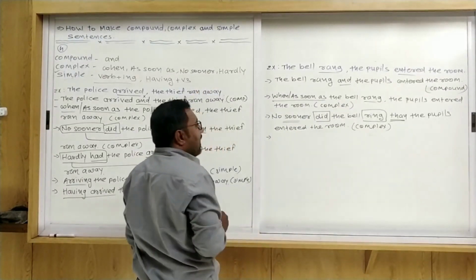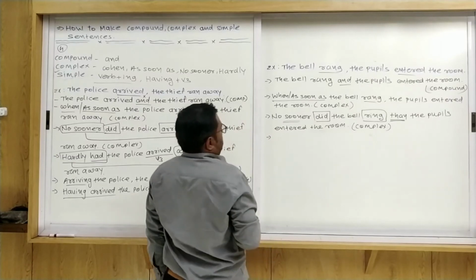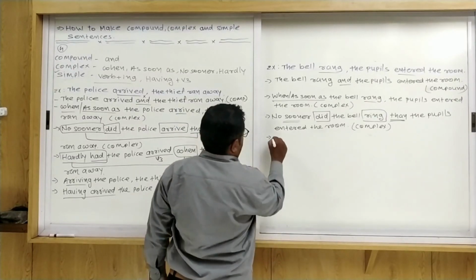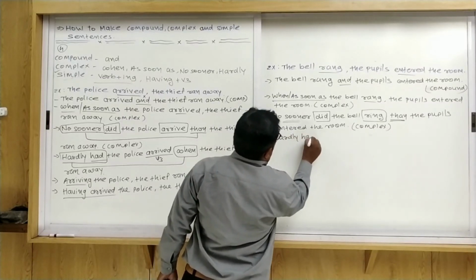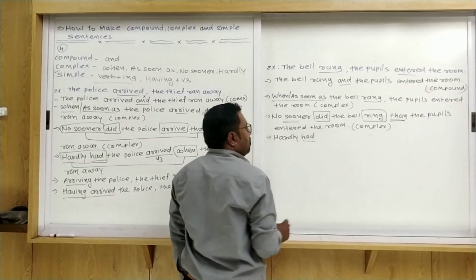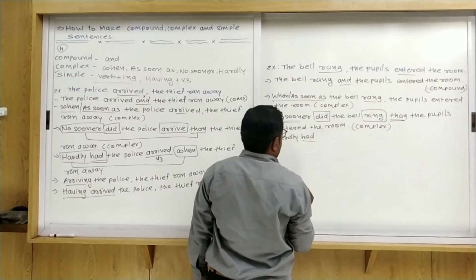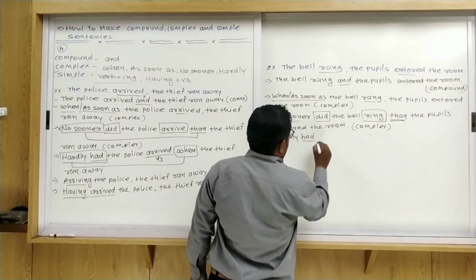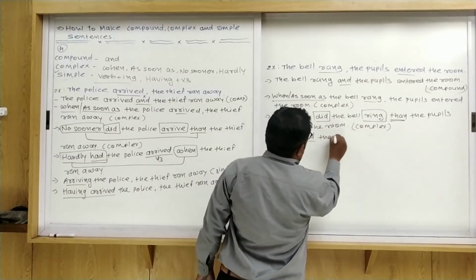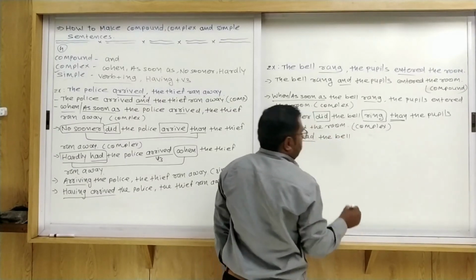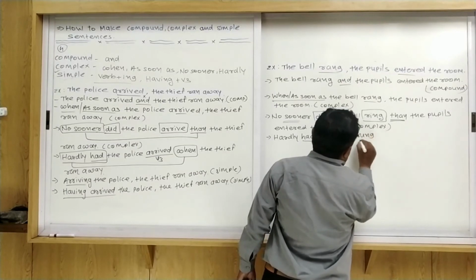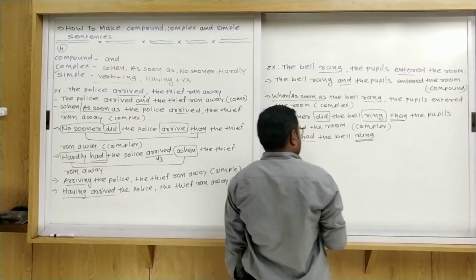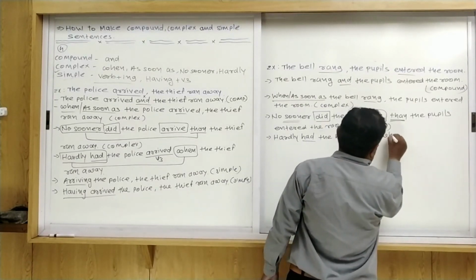Suppose I use here hardly in a complex sentence. So first of all, write it down here. Hardly had. Why use here had? Because this is the simple past tense. So hardly had the bell. What is the V3 form of ring? Ring, rang, rung. Hardly had the bell rung when.